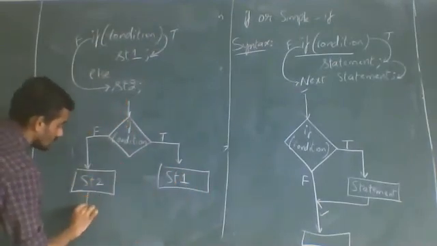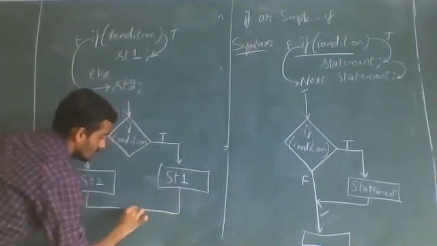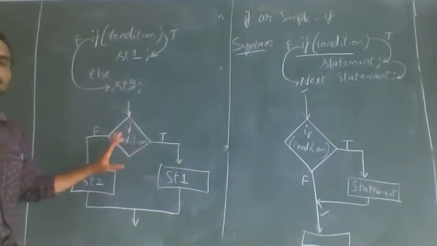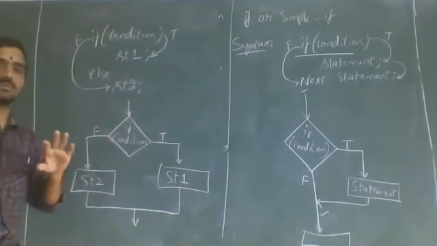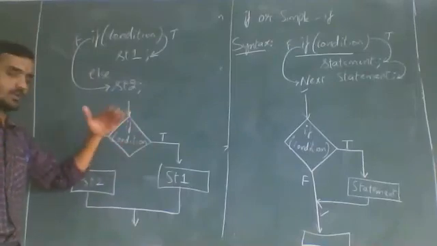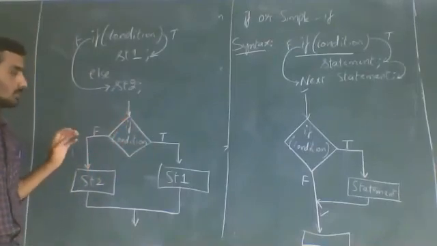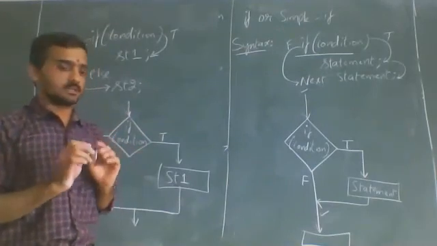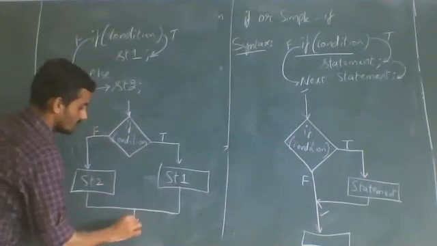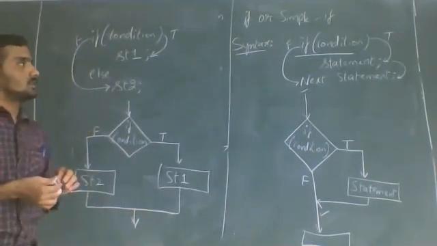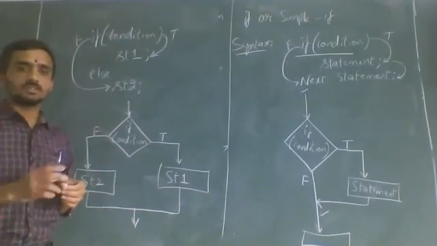After that, say how to follow the original path. In flowchart, arrow mark indicates program control. In program, you press F7 key, and you will come to know. After altering the program control, it will follow the same path till the end of the program, and wherever there is a condition, it will again change the path. So you only have to connect these two, and it is following the original path. Remaining concepts of control statements we will discuss in the next class.